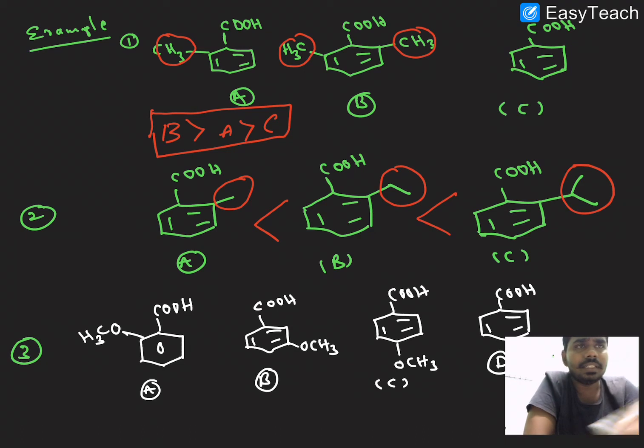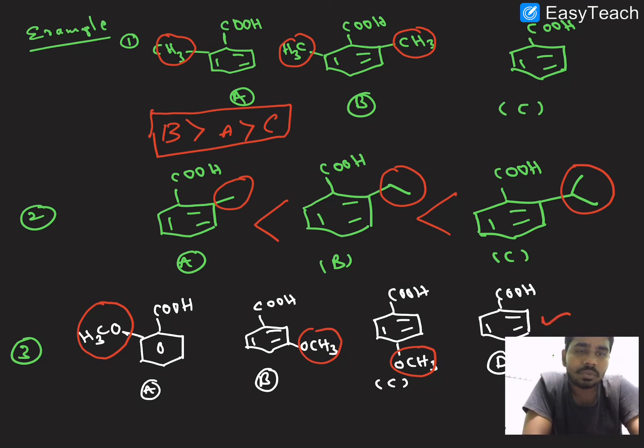And then next one here: methoxy groups here, methoxy group and methoxy group here, and no methoxy here, no substituent. So obviously the first one is A because the ortho effect is there.